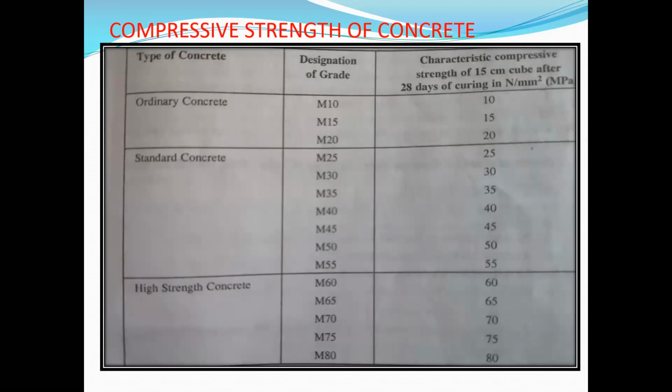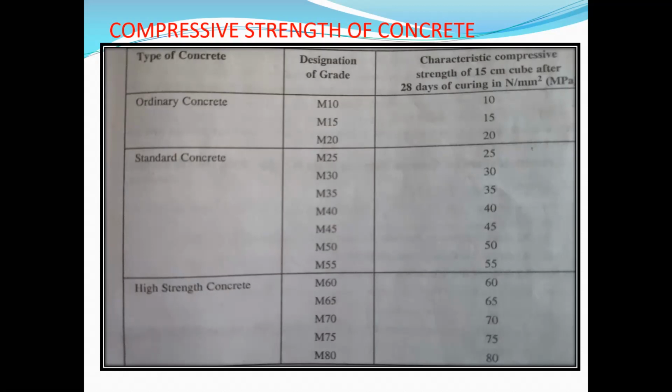Otherwise, it does not reach maximum strength. Curing for maximum 28 days has the advantage of maximum strength gain. With maximum strength gain, the structure will gain durability and lifespan, increasing the lifespan and durability.